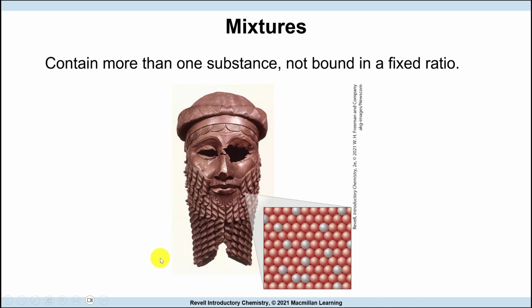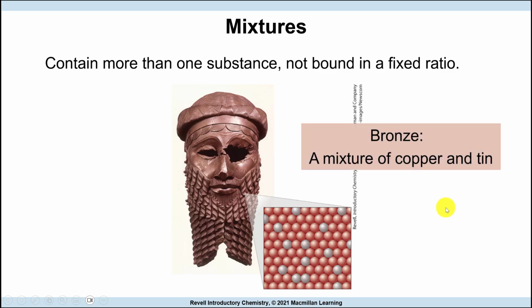If you look at this picture here, we have some of this that might be copper, and we have tin there. It might look like one thing, but it's not. If I have sugar dissolved in water, that would be a mixture. These pure substances are together, but they're not attached to one another chemically.